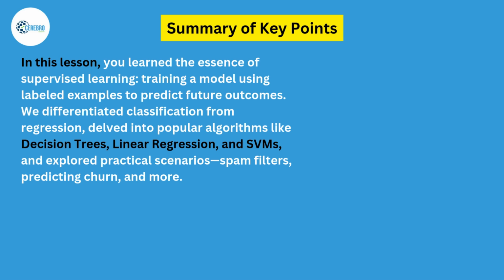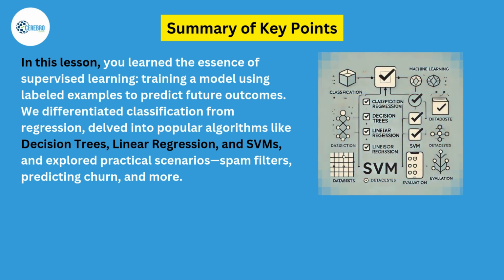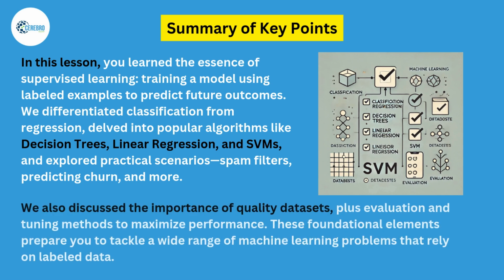In this lesson, you learned the essence of supervised learning, training a model using labeled examples to predict future outcomes. We differentiated classification from regression, delved into popular algorithms like decision trees, linear regression, and SVMs, and explored practical scenarios, spam filters, predicting churn, and more. We also discussed the importance of quality datasets, plus evaluation and tuning methods to maximize performance. These foundational elements prepare you to tackle a wide range of machine learning problems that rely on labeled data.